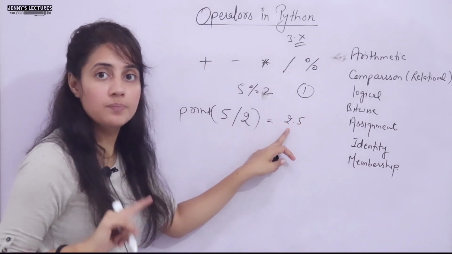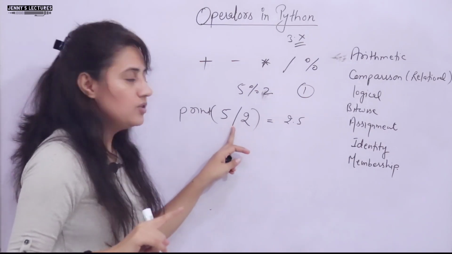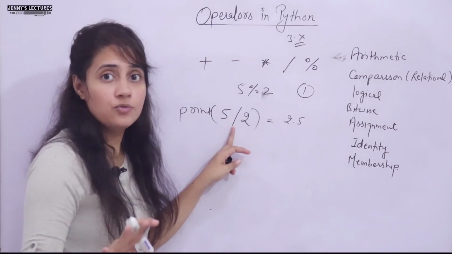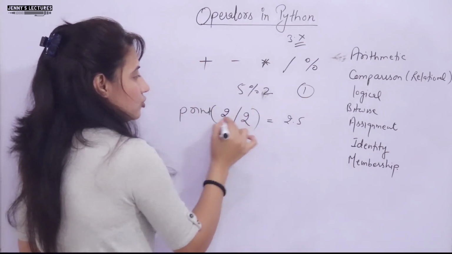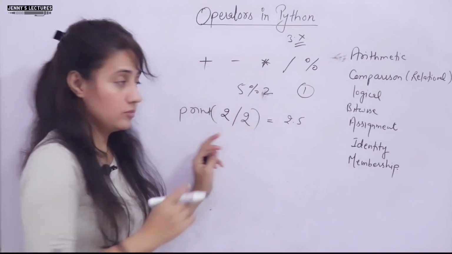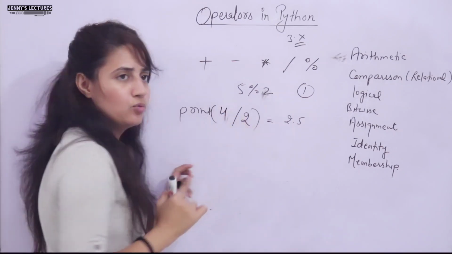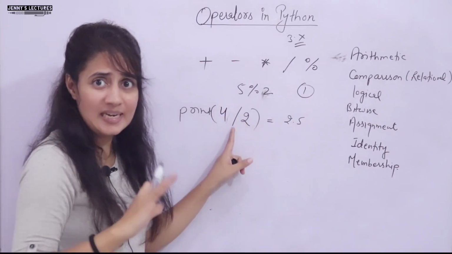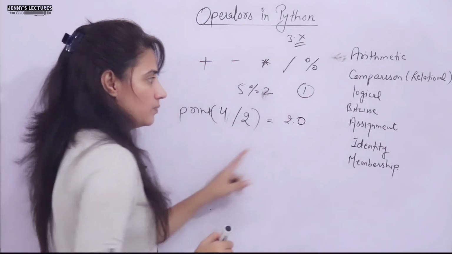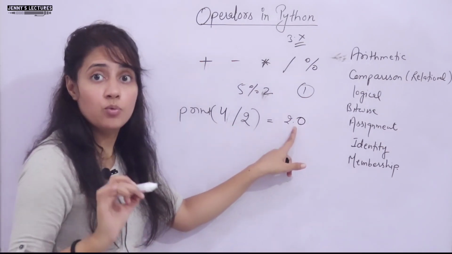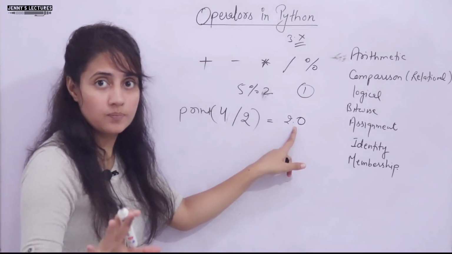Float number it will give you. In Python 3.x, this divisor will always give you a floating point number. If I write something like 4 divided by 2, it divides cleanly to 2, but the answer would be 2.0, a floating point number, always in the 3.x version.